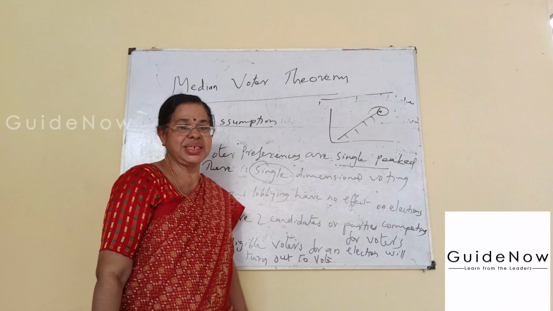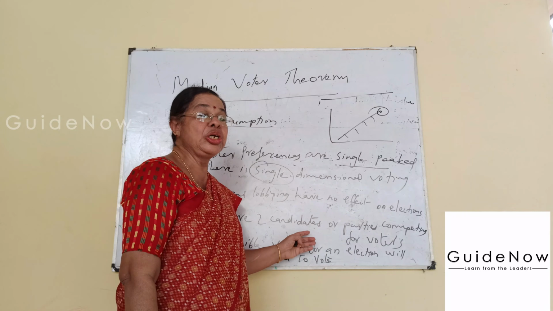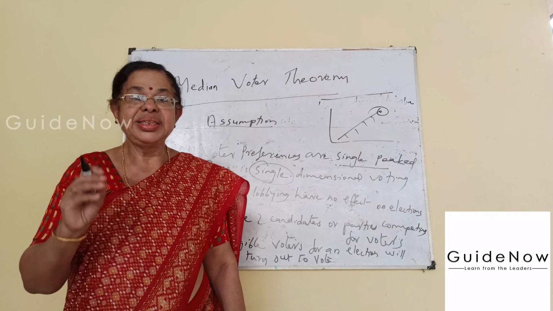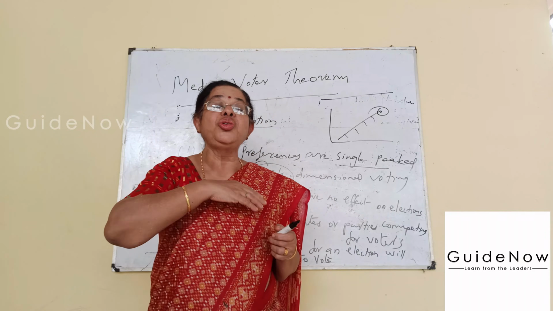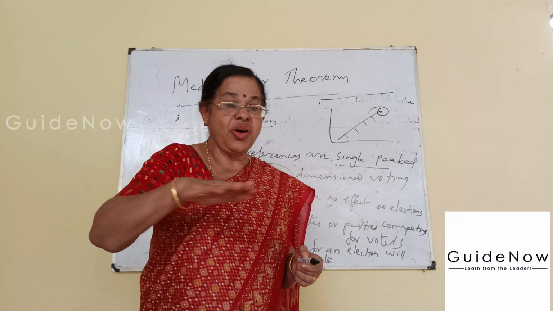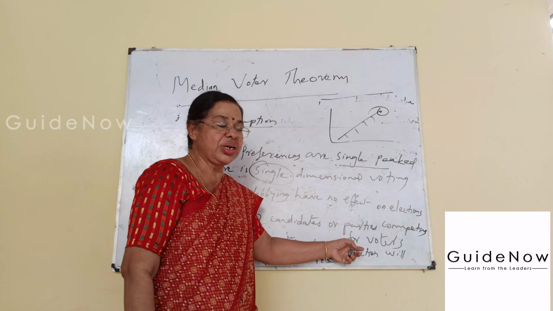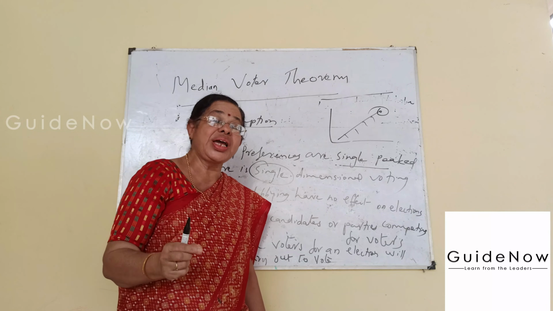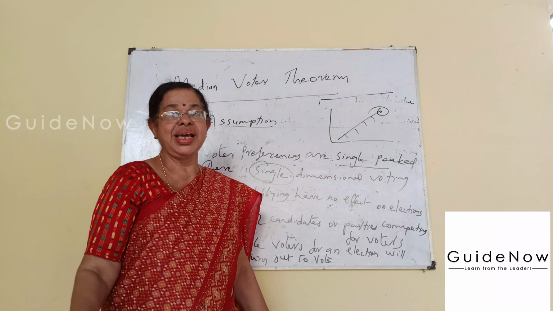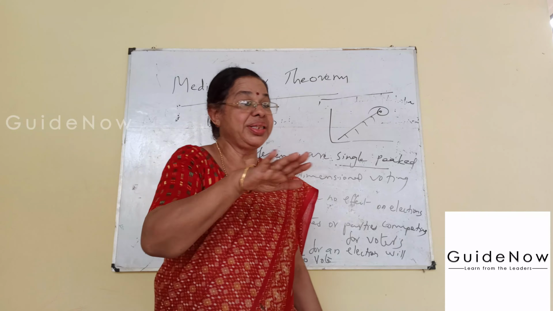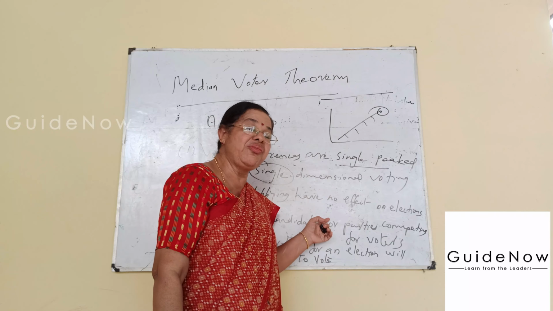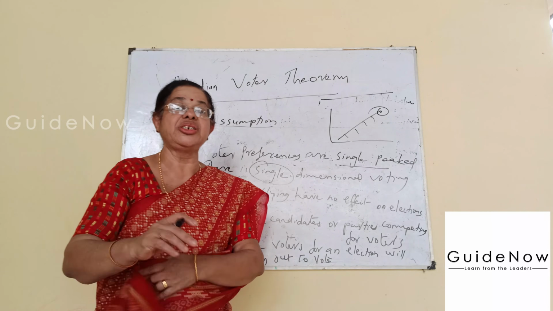The fourth important assumption is that there are only two candidates or parties competing for voters. Voters can choose only between two candidates or two parties. Nowadays there are so many parties and so many candidates, but that is not considered in the median voter theorem, which has only two candidates and two parties.